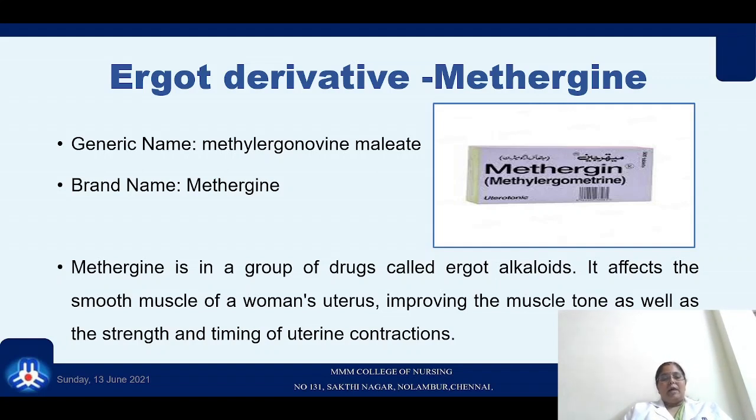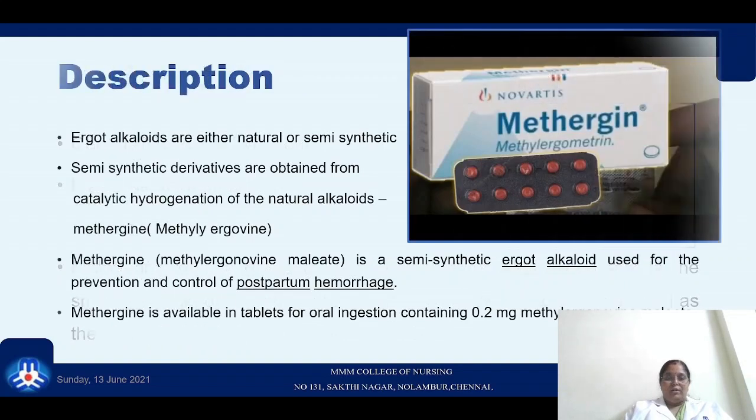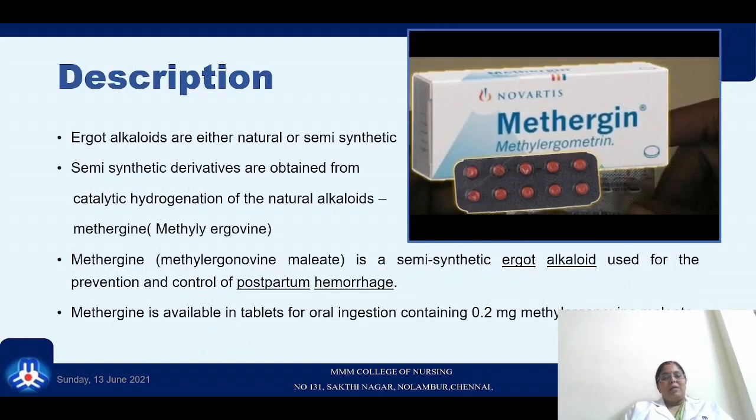The brand name is Methergine, and as we discussed, it is in the group of ergot alkaloids. It has an effect on the smooth muscles of the woman's uterus, and thereby improves the muscle tone, strengthens and increases the timing of the uterine contractions. Ergot alkaloid can be either natural or semi-synthetic. Methergine is a semi-synthetic derivative obtained by catalytic hydrogenation of the natural alkaloid. It is used for the prevention and control of postpartum hemorrhage.